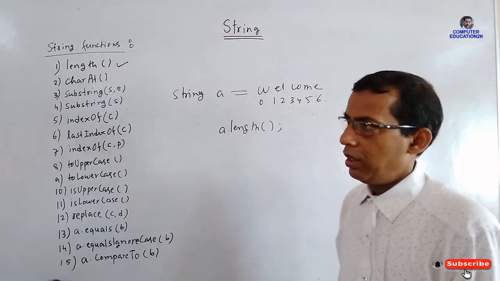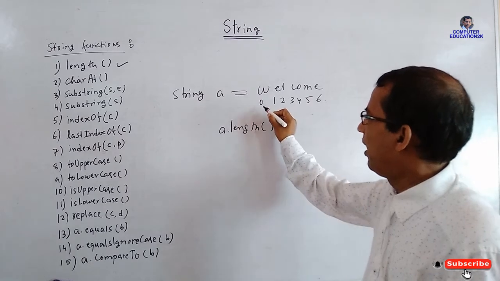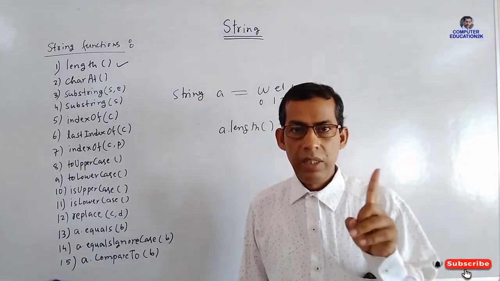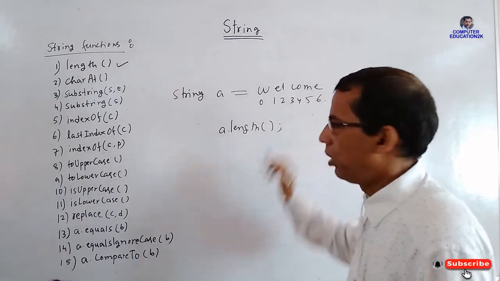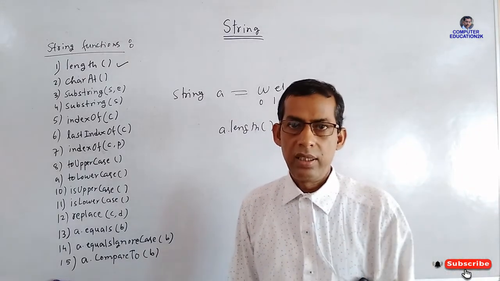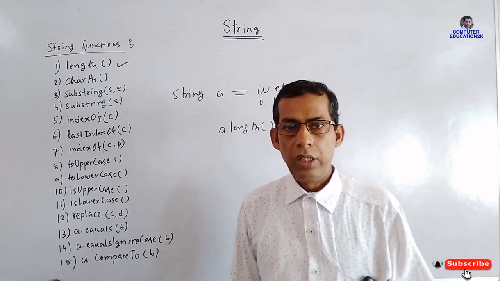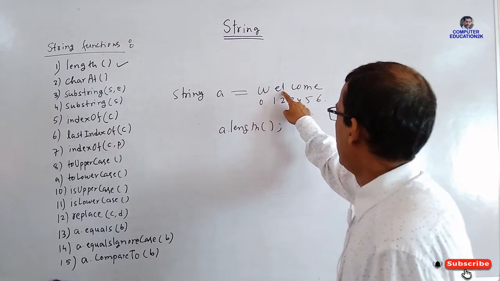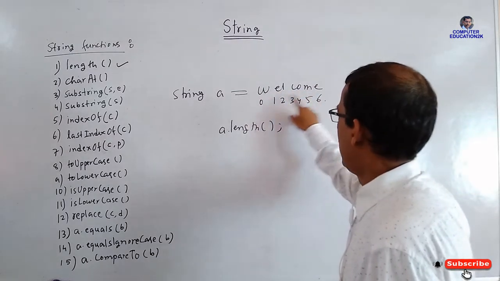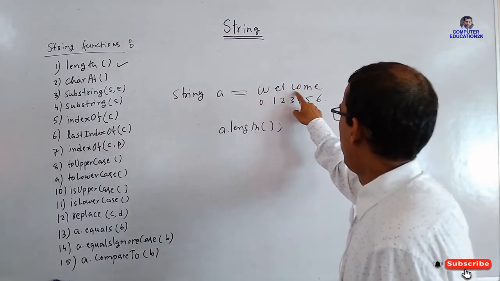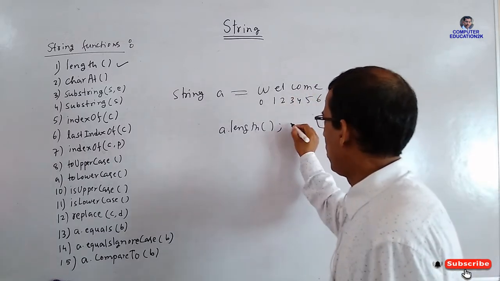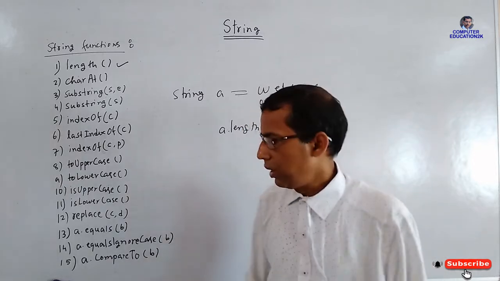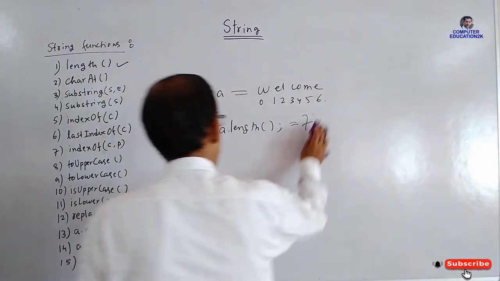If you write a dot length, then the computer will give us the length of welcome. Now keep in mind, when you give an index number, you start from 0. But when the computer counts the length, it counts from 1. So what is the length? 1, 2, 3, 4, 5, 6, 7. The computer will give 7. This way the length function can be used to find the length of a string.